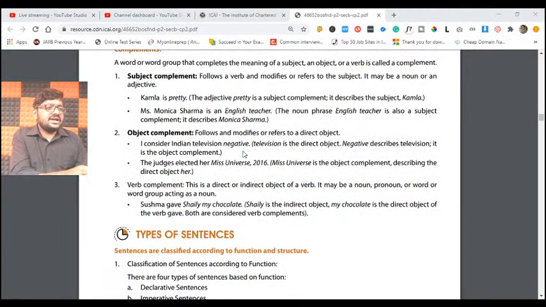For example, here Indian television is negative. Indian television is our direct object. We are not referring to any person, you or me or they. We are referring to Indian television, which is our object. It is not a person. So the object is negative. It is a complement only.